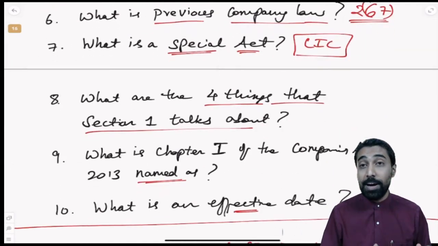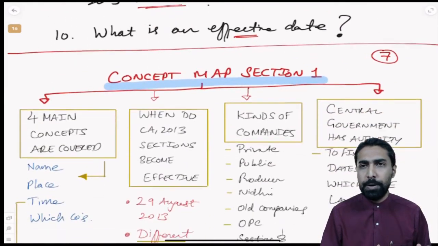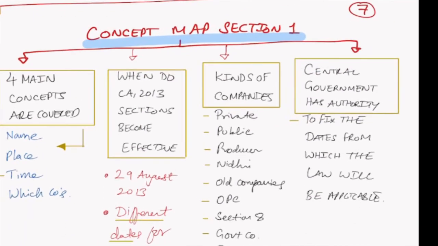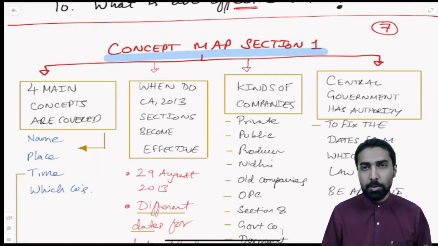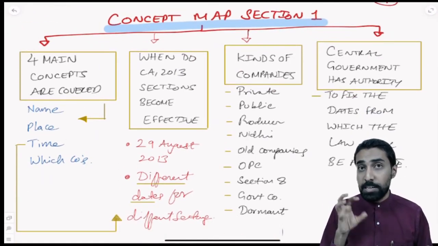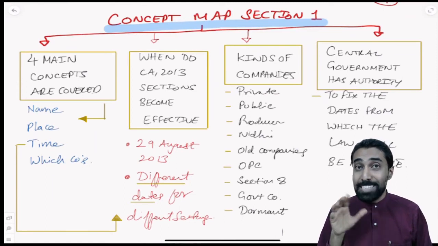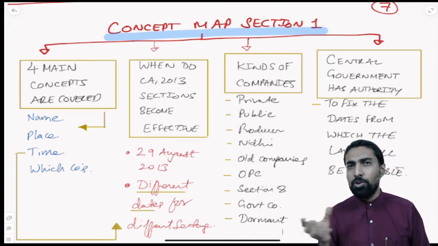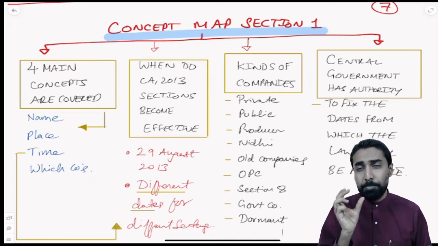The 7th and final part, which I told you will be part of my entire classes, is the concept relating to concept map. So let us look at the concept map for section number 1. So the entire concept, it is concept, not provisions. This is not explanation. This is a concept map. So what is a concept map? It tells you all the concepts involved in that particular topic.